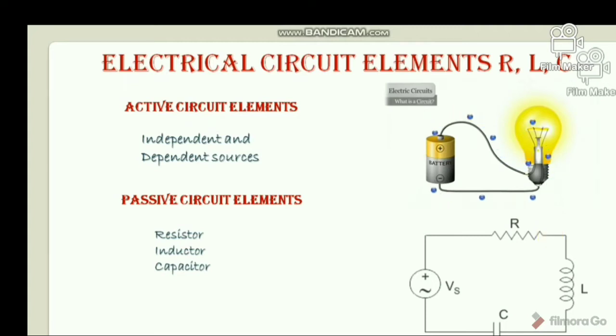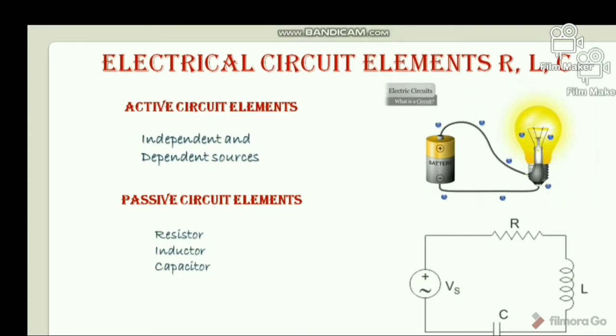The flow of electrons across the loop constitutes the electric current, and electrons enter the circuit through the source, which can be a battery or a generator.